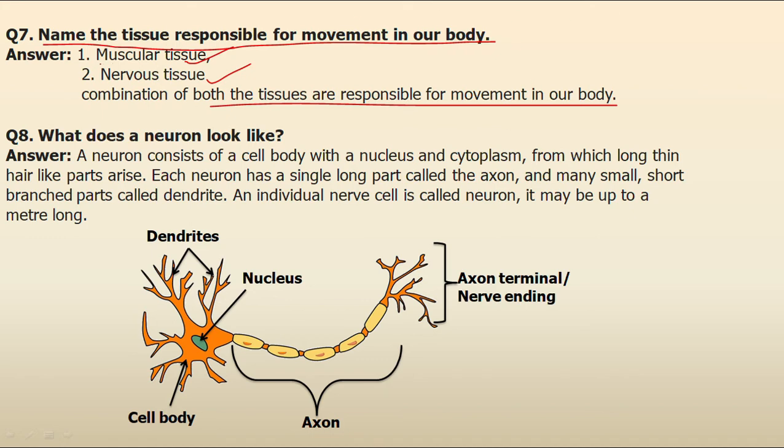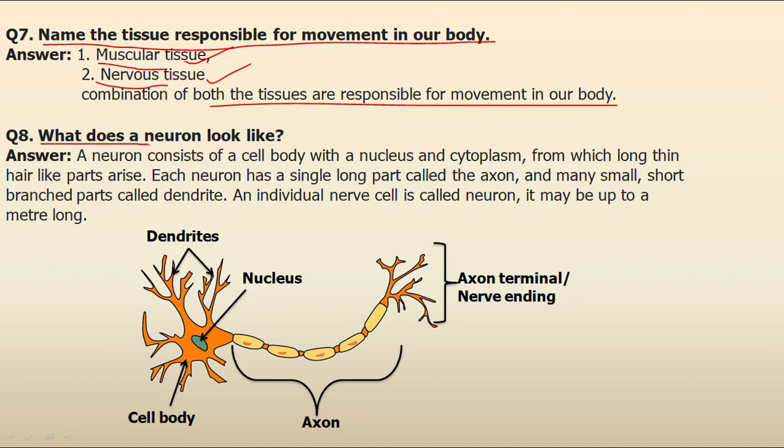For example, in our heart, there is a continuous rhythmic contraction and relaxation of muscles. But this is controlled by our nervous system. The nervous system sends signals to the heart, and according to that signal, our heart rate can speed up or slow down. So we can say both are important for the movement in our body.